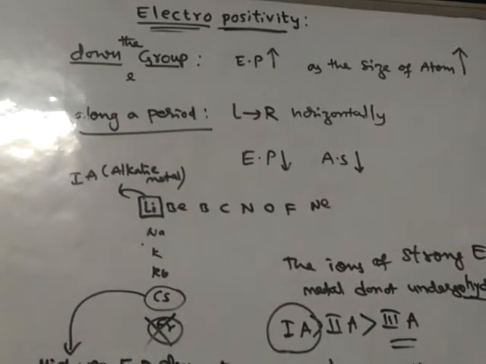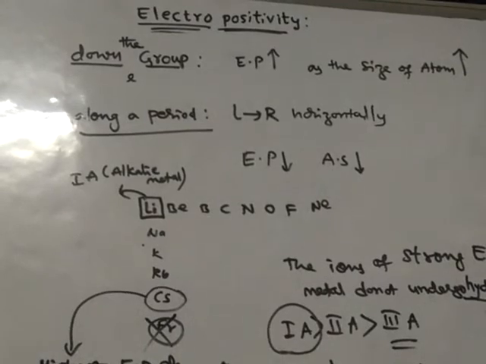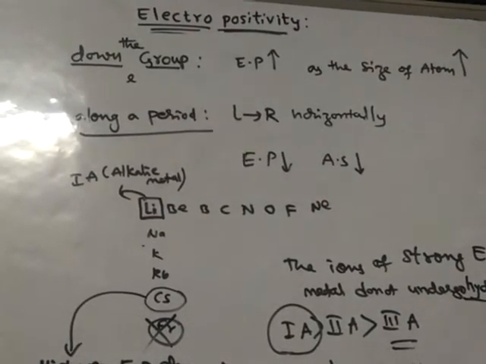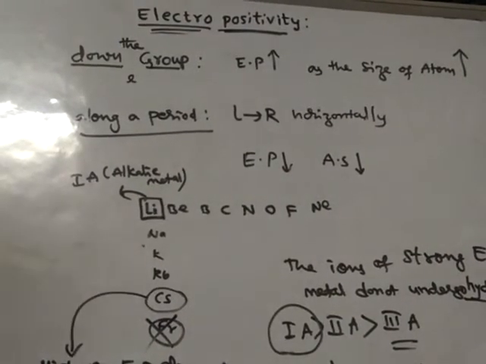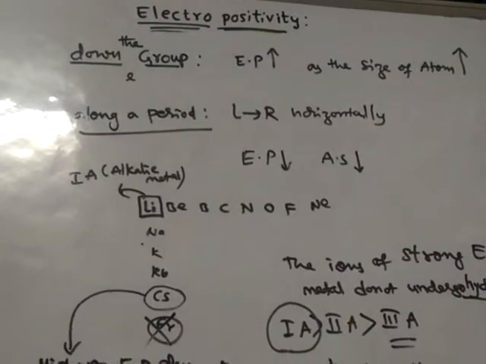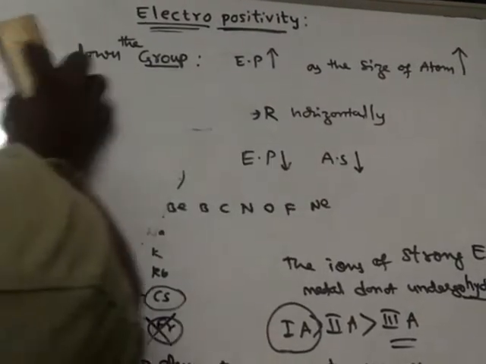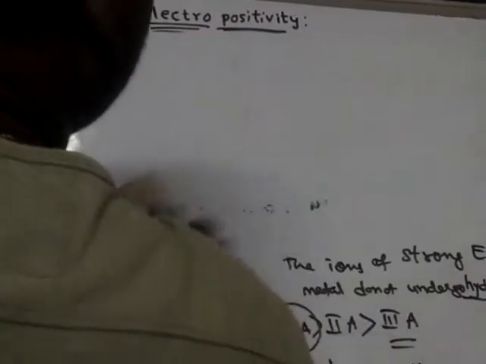So the ions of strong electropositive metals do not undergo hydrolysis. In this way, we have learnt the points regarding electropositivity.